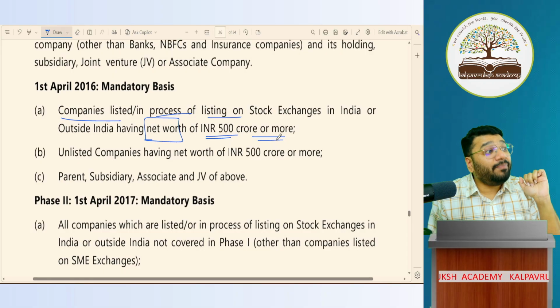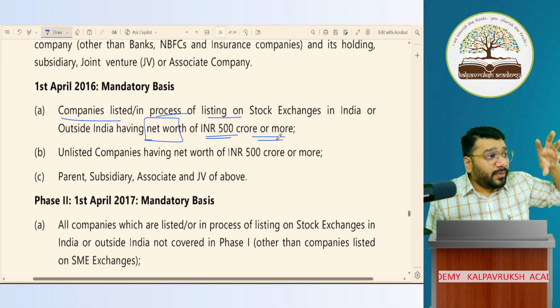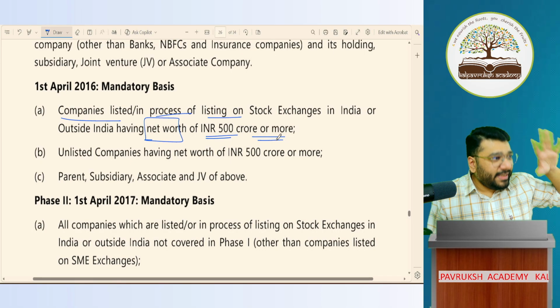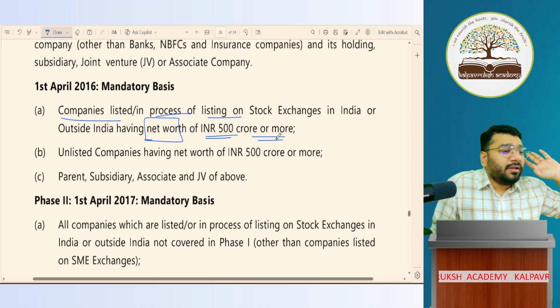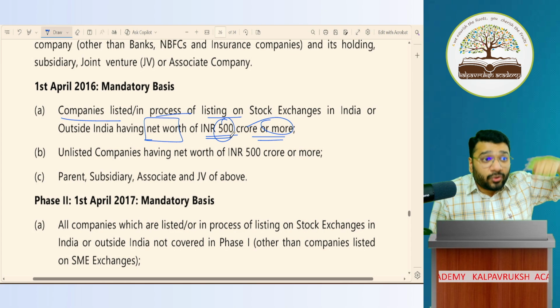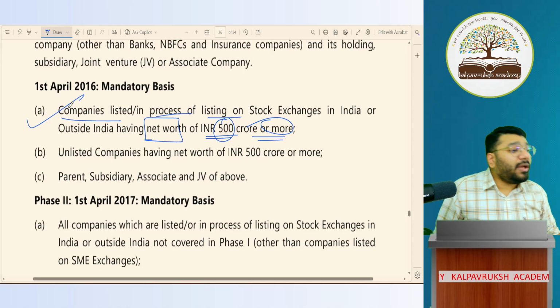Turnover is something that you see in the P&L. Net worth, where do you get the information from? Balance sheet. The formula for net worth is different here, but in your language, for ease of understanding, it is shareholders' funds. But the actual formula is different. If your net worth is 500 crores or more, it's not more than 500 crores, it is 500 crores or more, then for you it is compulsory to have Ind AS.